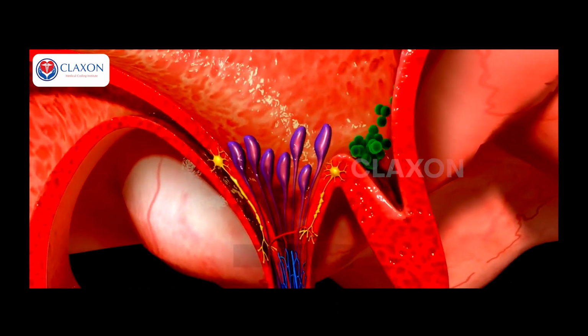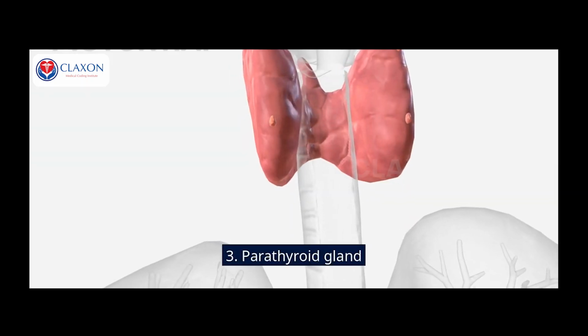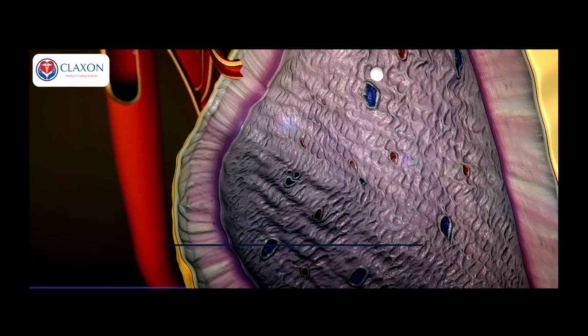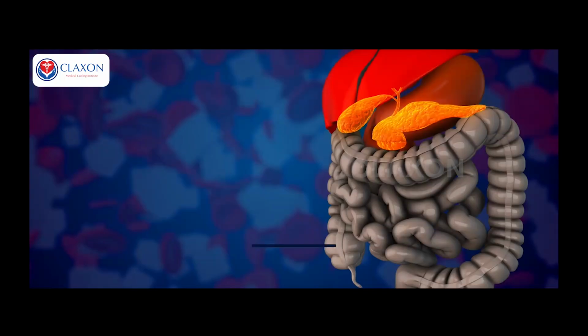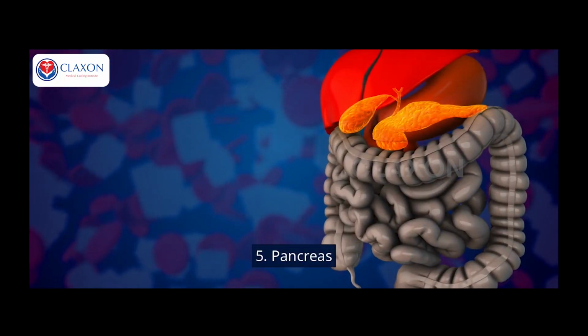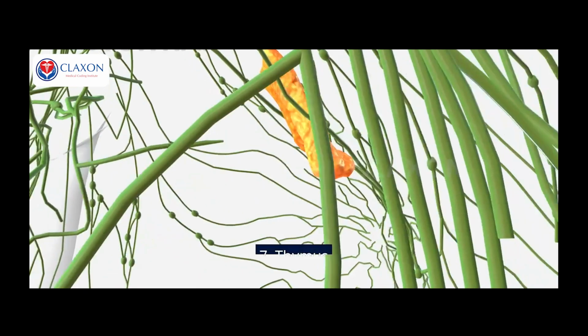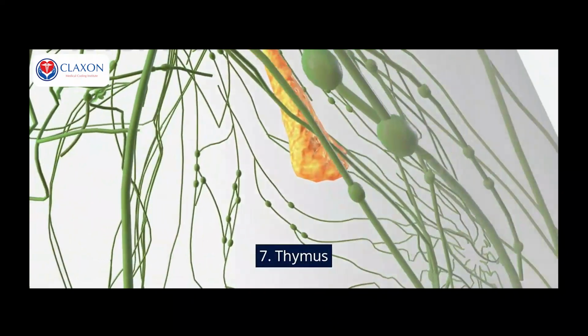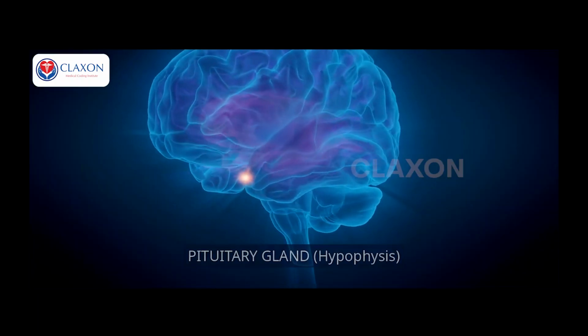1. Pituitary gland. 2. Thyroid gland. 3. Parathyroid gland. 4. Adrenal glands, suprarenal glands. 5. Pancreas. 6. Sex glands, gonads. 7. Thymus. 8. Pineal gland.